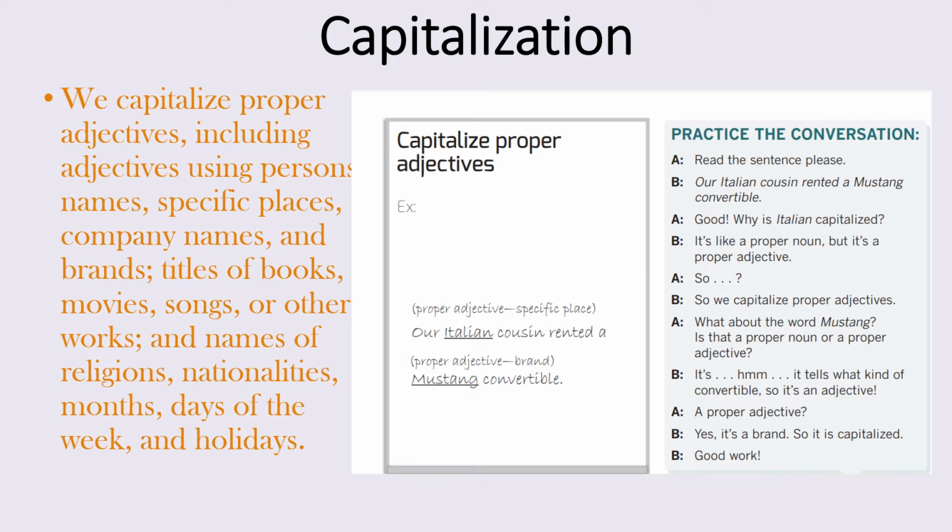In this case, the first noun is cousin. The word Italian is an adjective. It describes the cousin. But because Italian is a nationality, it's capitalized. The second noun in the sentence is convertible. What kind of convertible is it? A Mustang convertible. Mustang is a name brand, so it is capitalized. So the rule here is that we capitalize proper adjectives. On your notes, jot down Italian cousin and Mustang convertible as your examples.